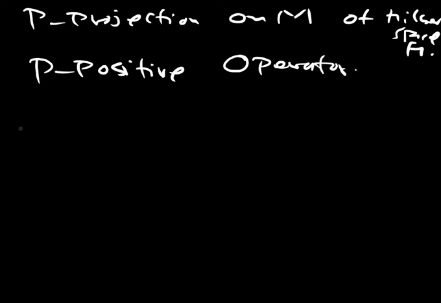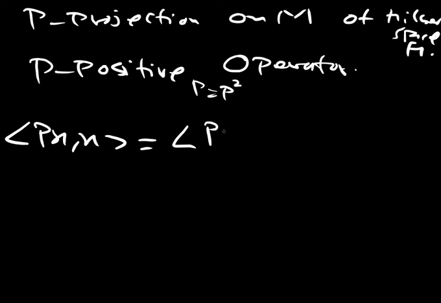So what do we have? Inner product of Px with x. This is the same thing as, since P is equal to P square, we can use that. So P into P is P square, P of x, and with x, it should be the same thing. Shifting P on this side, it would be P star.